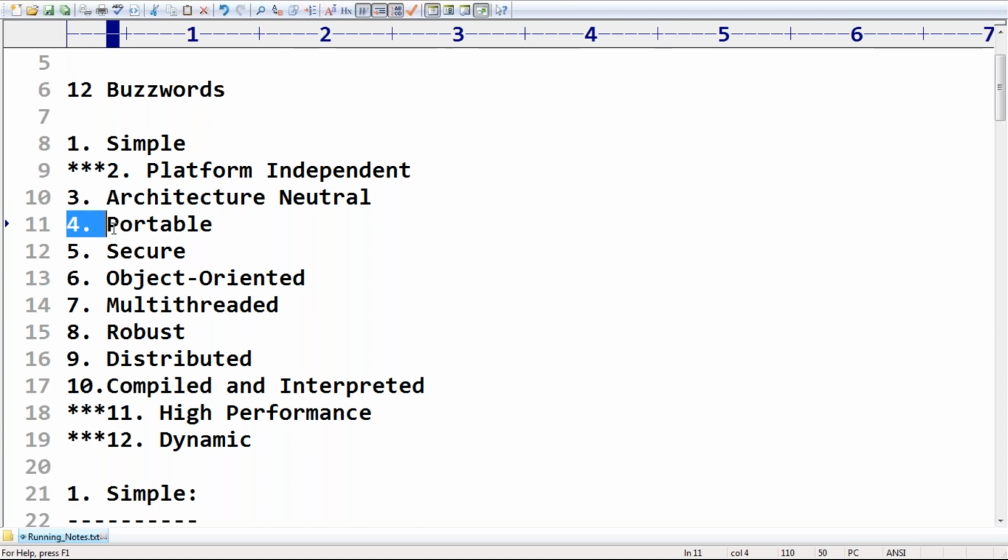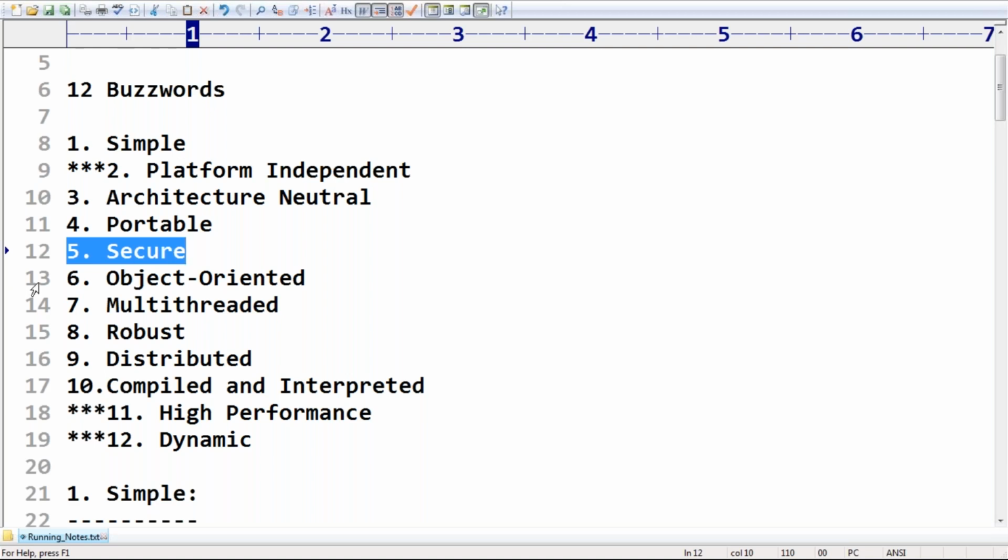Next, migrating a Java program from one platform to another platform, we can do without performing any changes in our application. So that's why it is portable. Next, a bytecode verifier is there internally inside the JVM, which will check whether this .class file is valid or not, generated by a valid compiler only. That's why spreading viruses is not applicable for .class files of Java. That's why Java is secure. Happily you can use it anywhere.